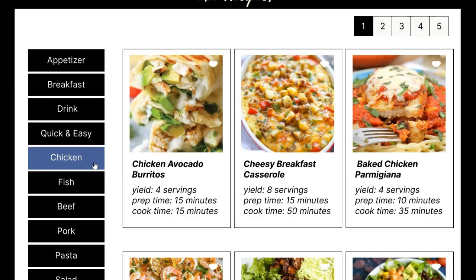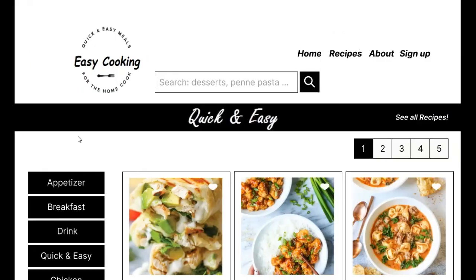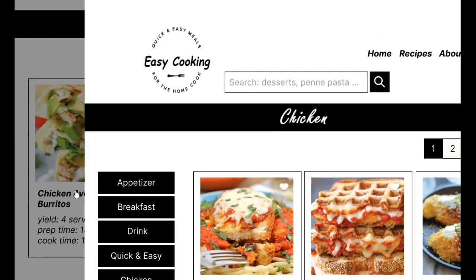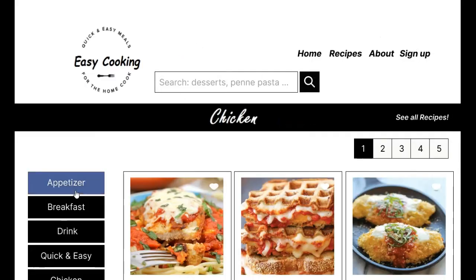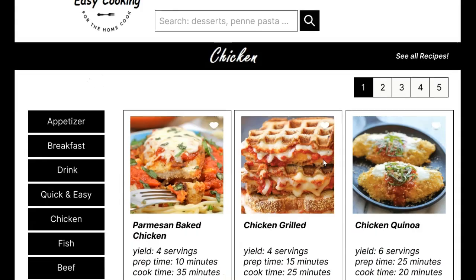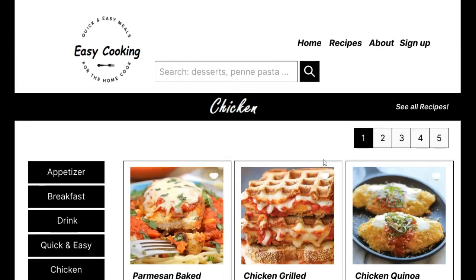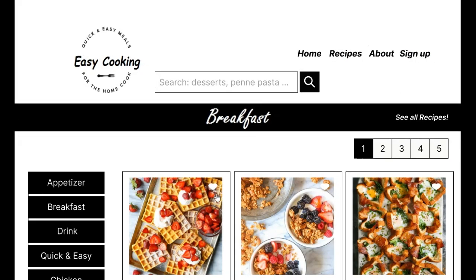another part that's really interesting, I have included categories for each kind of recipe. Quick and easy, chicken, and much more. Some guidelines for the page. Another way to research some interesting recipe, not only by categories, we can go from the search bar. Another feature that is really nice.